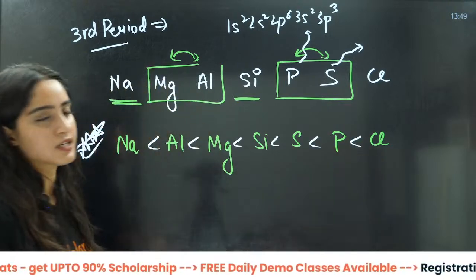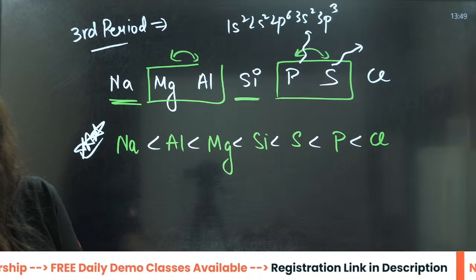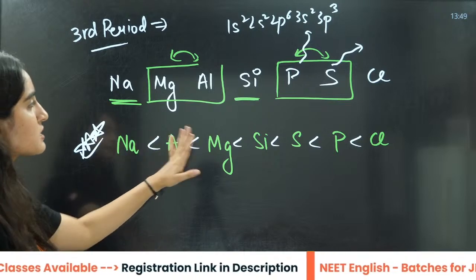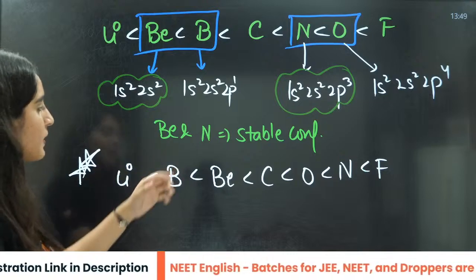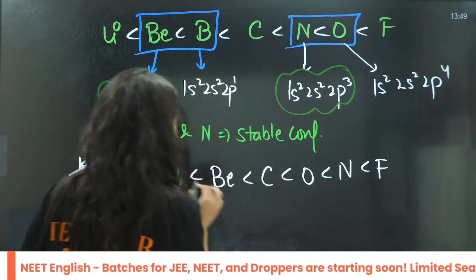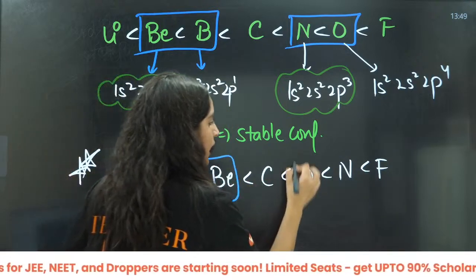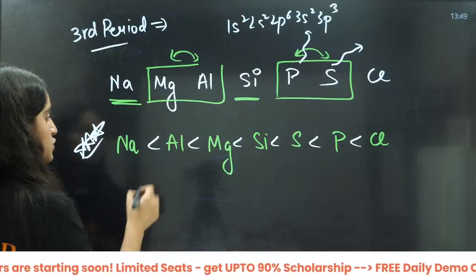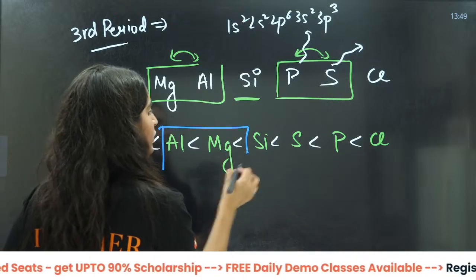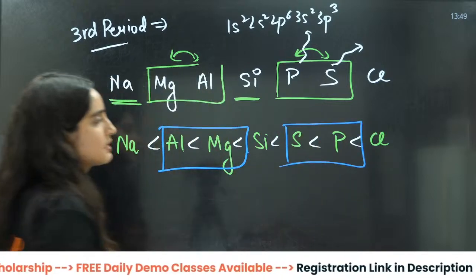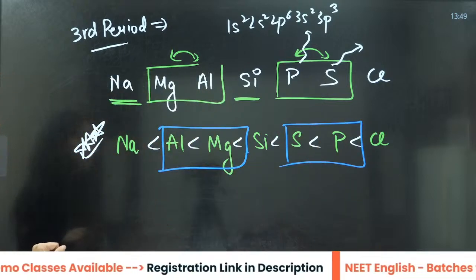I think you guys are sleeping or what? Chal, okay, this is going to increase, but these are the exceptions. I am highlighting the exceptions here so that it will be easy for you to learn these. That is because of the stable configuration.